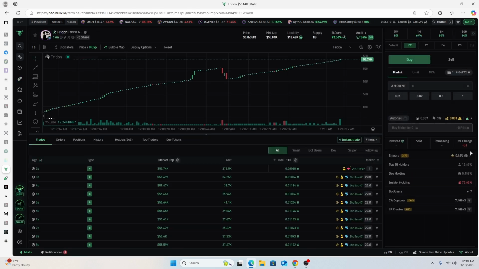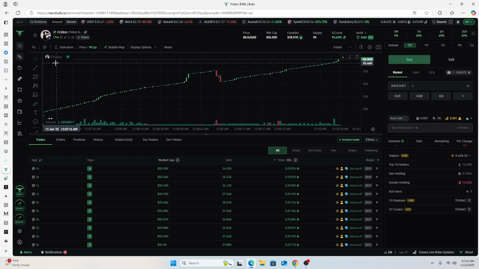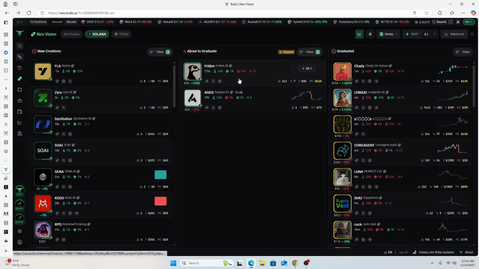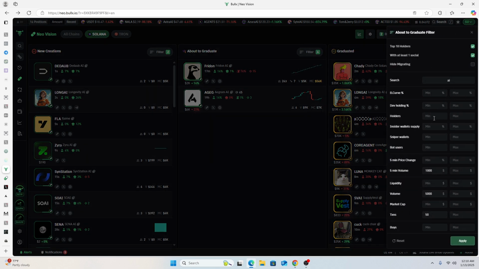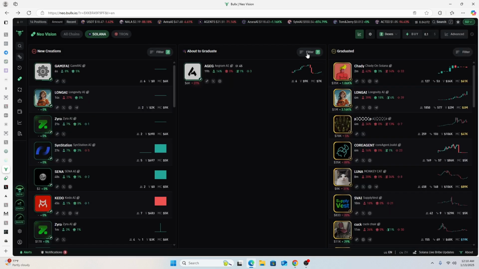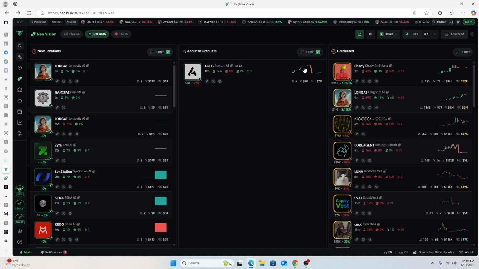Now you can eliminate the potential that this shows up, because for example, you see here insider 74%. If you don't want this situation, you can filter it out. So let's say insider wallet, you want a maximum of say 10%. Not that it's bad. So you see Freedom is out. So basically your mindset should be learning. In the graduate get category, I also play with this.